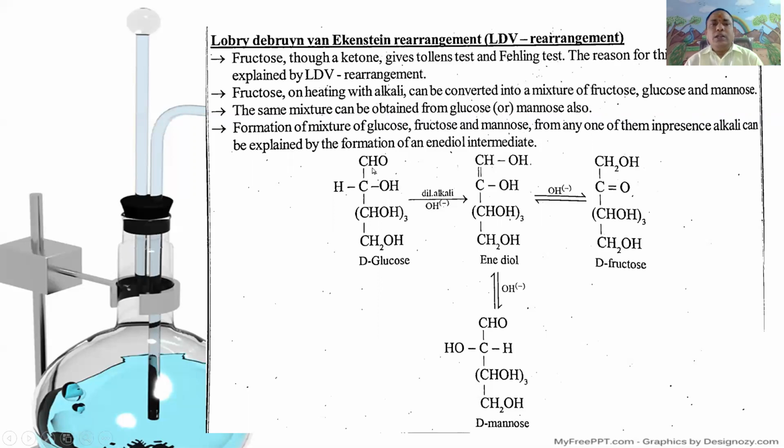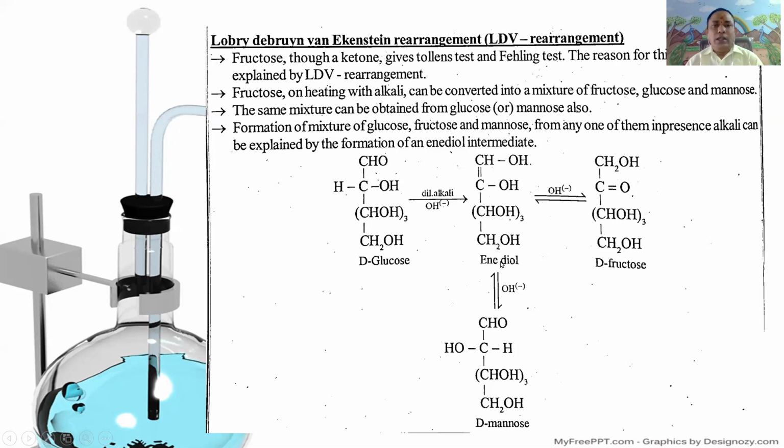First, here it is D-glucose, CHO, CHOH taken 3, CH2OH. Upon treatment with dilute alkali, it undergoes keto-enol tautomerism to form enediol, CHOH, double bond COH, CHOH taken 3, CH2OH.